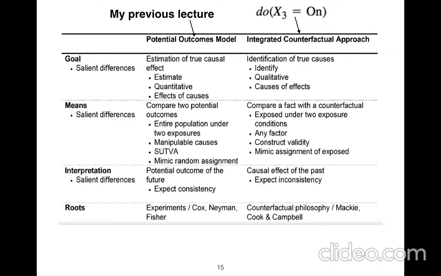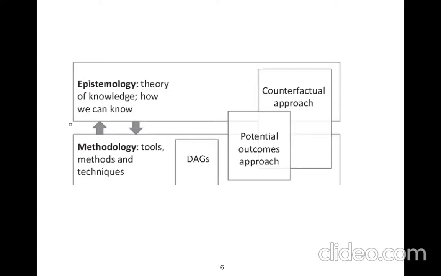He had a tool in potential outcomes. It's just a methodology, just a technique. But a counterfactual approach, as epistemology, like in philosophy, really shows you how to do that.